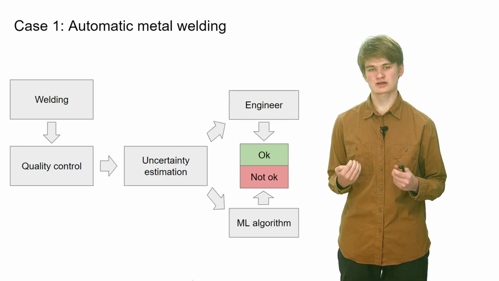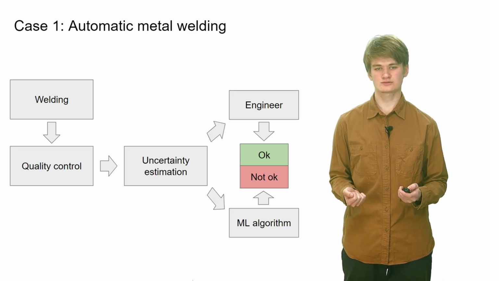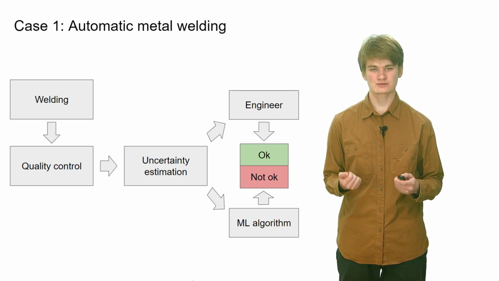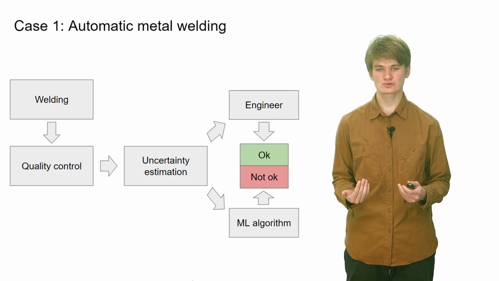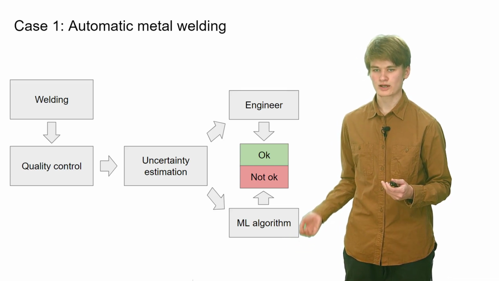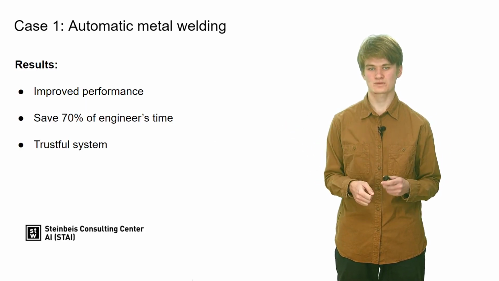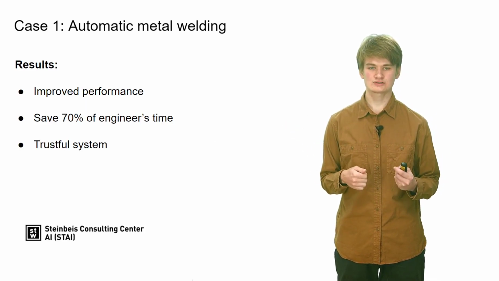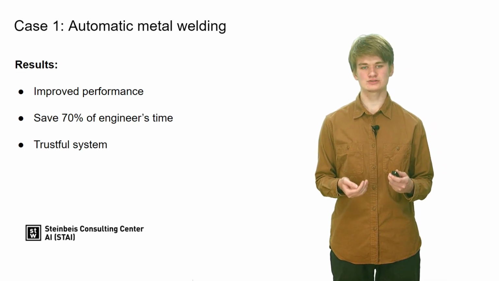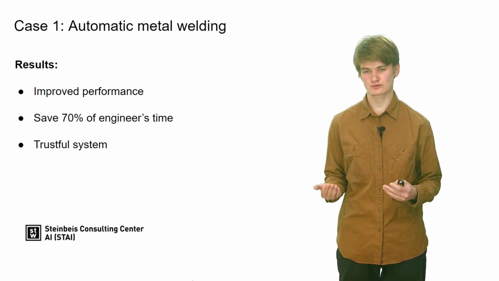Uncertainty estimation can help us solve this problem. By using uncertainty estimation algorithms, we can trustfully predict how confident our model is, and based on that, calibrate our system to have 100% precision on confident predictions, while uncertain predictions will be processed by engineers. By installing uncertainty estimation, we improved the performance of the system, saved 70% of engineers' time, and created a trustful system to assess welding quality.